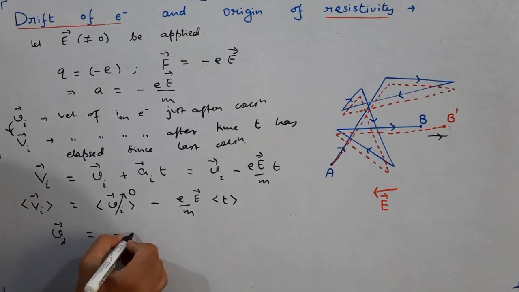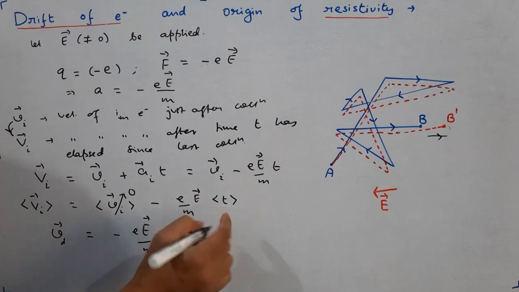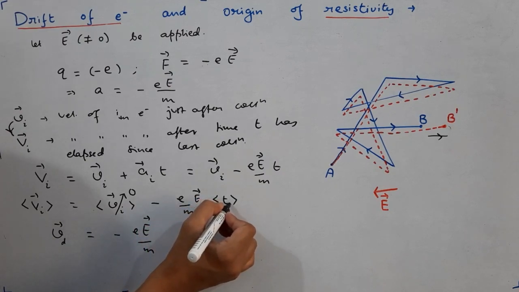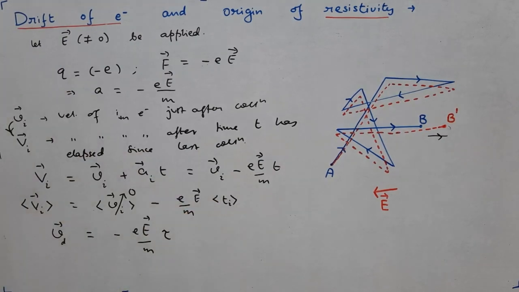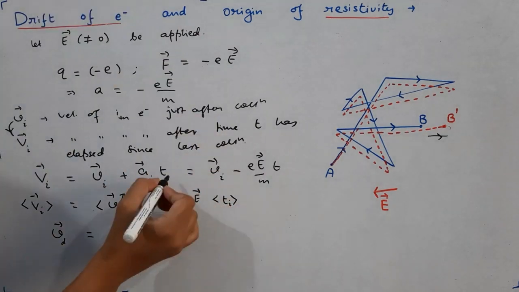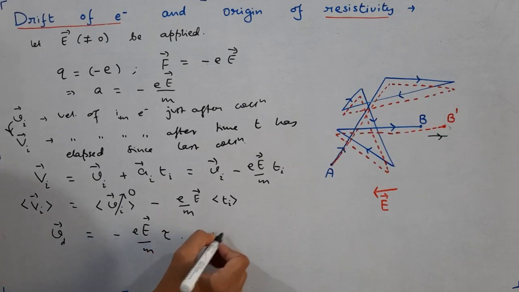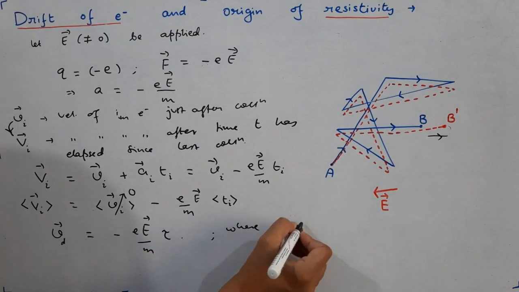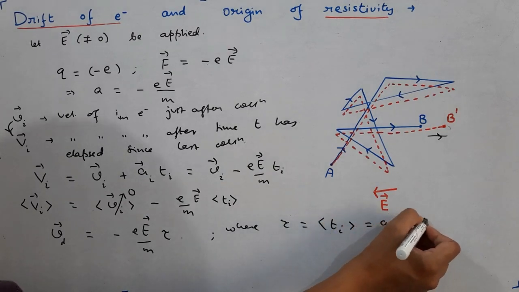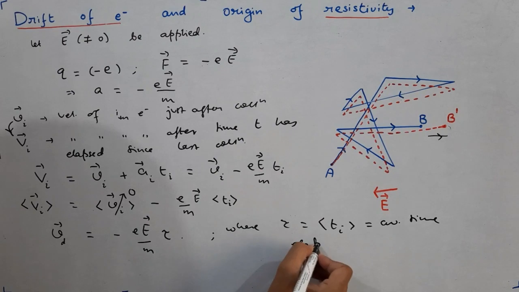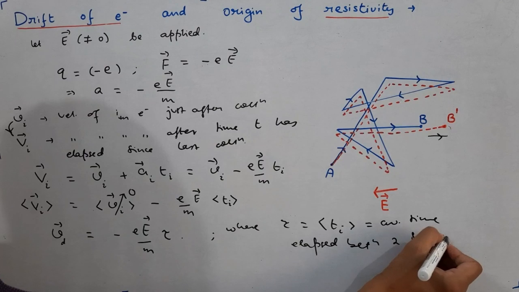Vd vector will become equal to minus E vector upon m into the average of this t. I should have written Ti, that becomes tau. Where tau, which is the average of Ti, is the average time elapsed between two successive collisions.